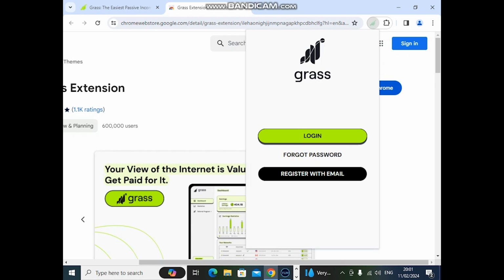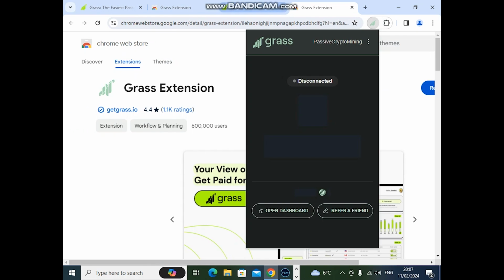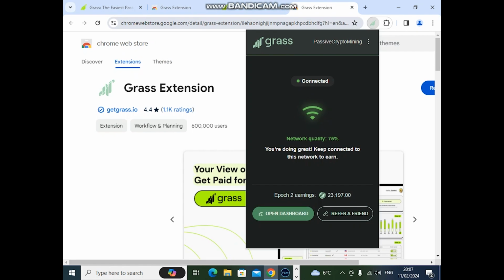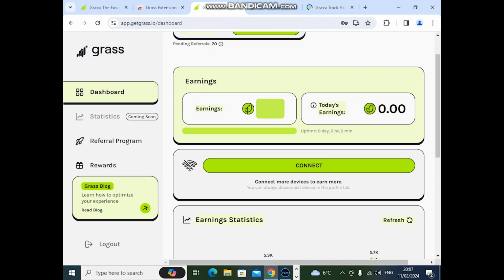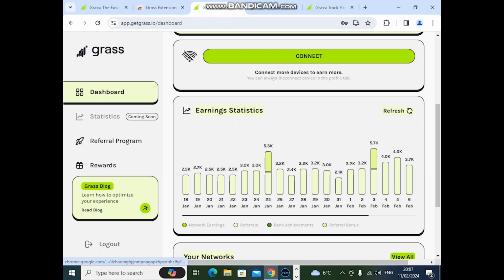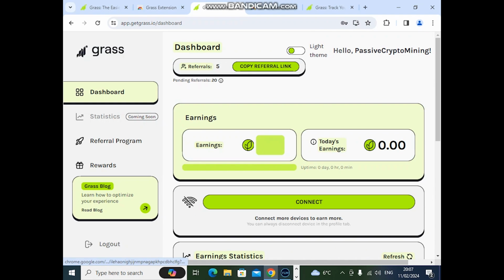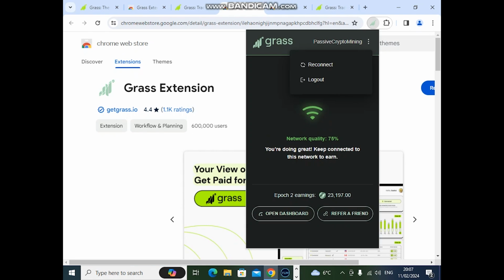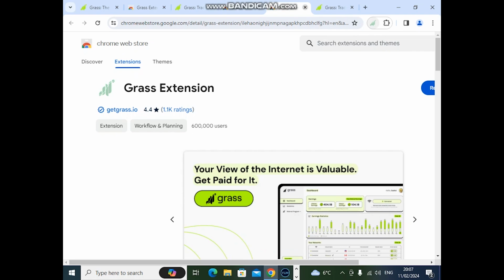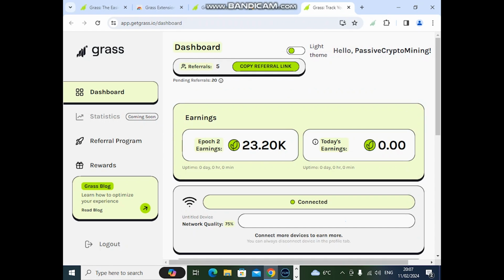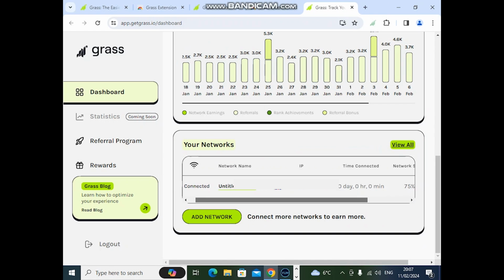And then you'll get a view over to your dashboard, and in the dashboard you'll be able to see the level of connection that you have, the percentage of the connection that you have, and you'll be able to see the number of networks that you have got online. And then you'll also be able to see the benefit of your referrals. And you can see that the referral program that they have goes up in tiers with the more people that you refer. And even if you have a small network of friends and family, everybody benefits in this system. And if you think that this looks like a Ponzi scheme, well, actually a lot of new projects run on this system. The idea of referrals is rewarding early adopters because it's a decentralized way of getting more people involved in the network.